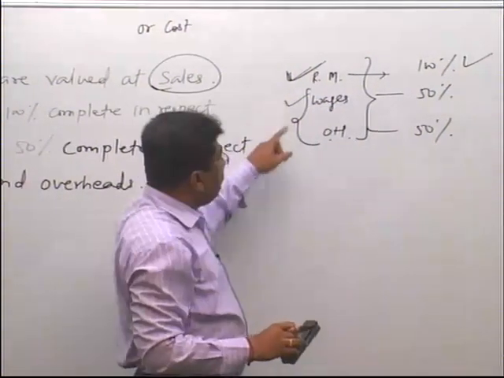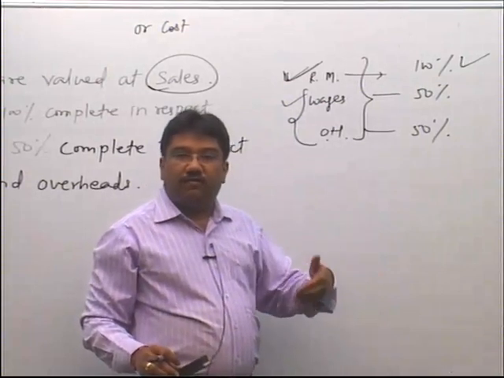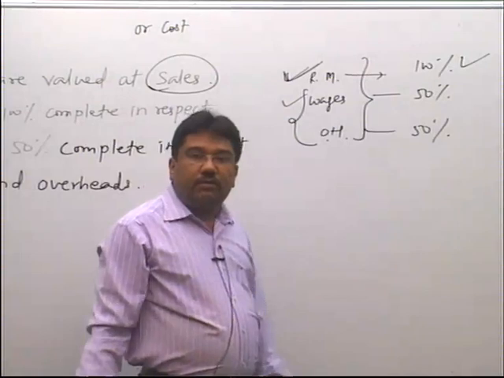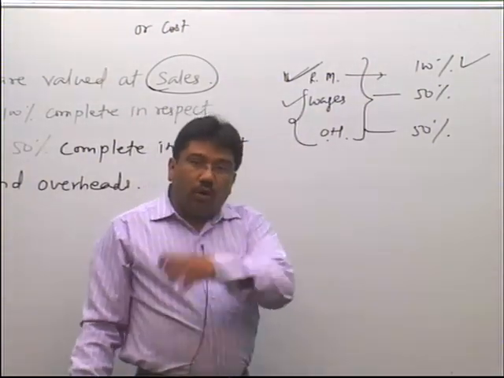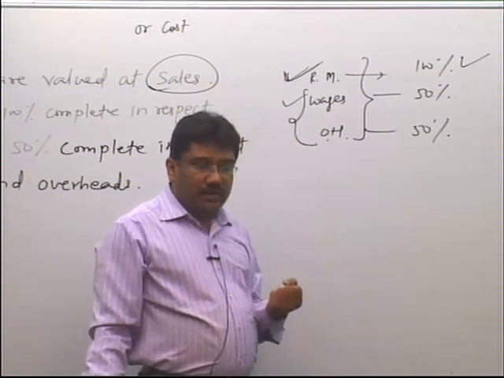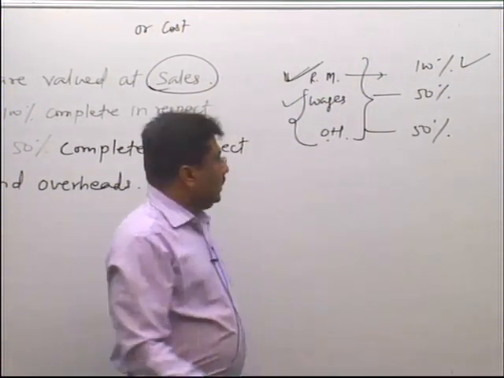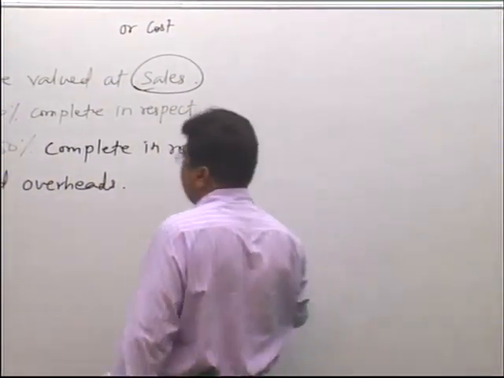But wages and overhead will be first 10%, then 20, 30, 50, 70, 100, like that. Clear? So, if the completion stage of WIP is not given, assume that in the WIP, the whole raw material is already taken and other two are only 50%. Is it clear? So, this was our second assumption.